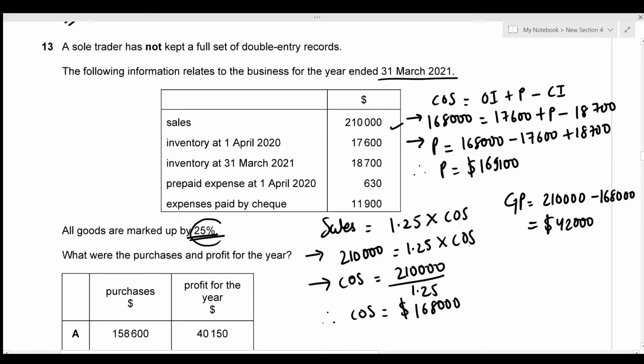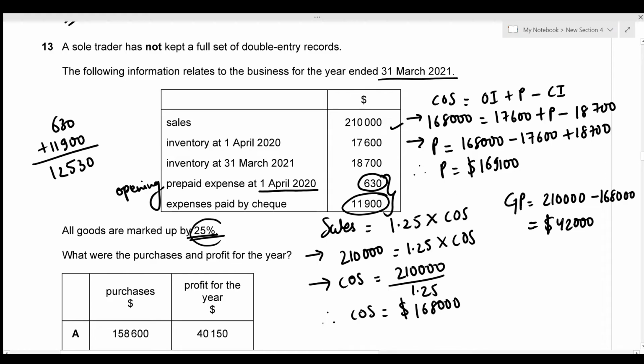And in order to figure out the profit for the year, we need to adjust these expenses. So we know that the expenses should be deducted, but we also need to adjust this expense since we're given the prepaid expense at 1st April. So this is an opening prepaid expense. And we know that the opening prepaid expenses are always added to the expenses paid. So the total expenses is just going to be, I'm just going to write it here, 630 plus 11,900, which gives the value of 12,530. So that's the expense we need to deduct from the gross profit.